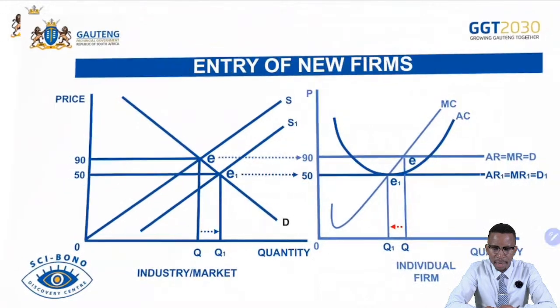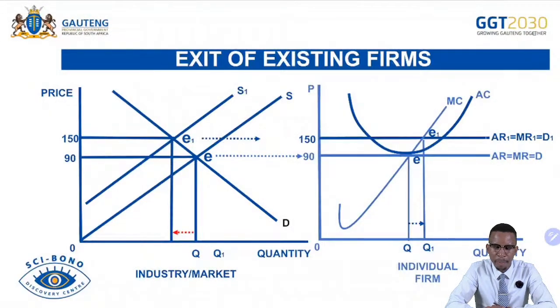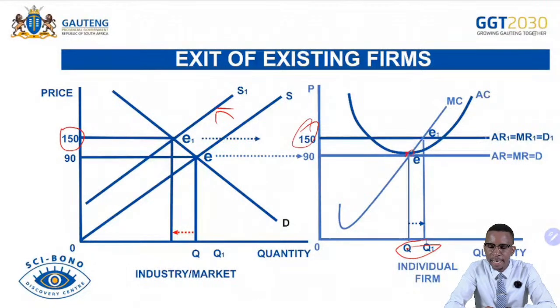And then the exit of firms also comes in here, whereby as firms are leaving the market, the supply will decline from S to S1, resulting in the price increasing to 150. The firm will take the price at 150, leading it to produce even more goods, from Q to Q1, because the competition has been reduced in the market. It will lead to what? To the firm enjoying economic profit, because the AC is lower than the AR1 there.